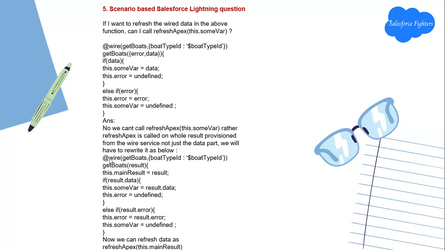We will have to rewrite it as: wire getBoatTypeId, getBoat result, this.mainResult equals result; if result.data, this.var equals result.data, this.errors equals undefined; else if result.errors, this.errors equals result.errors, this.someVar equals undefined. Now we can refresh the data as refreshApex(this.mainResult).